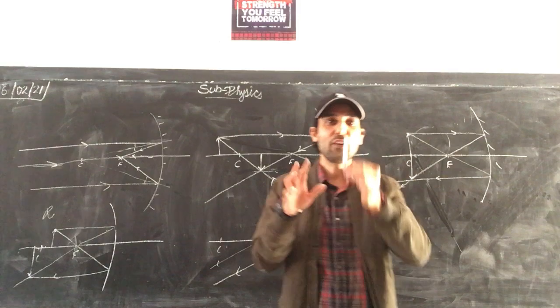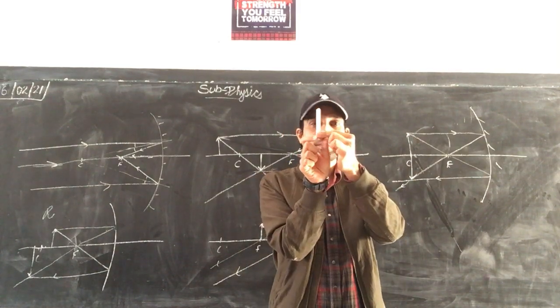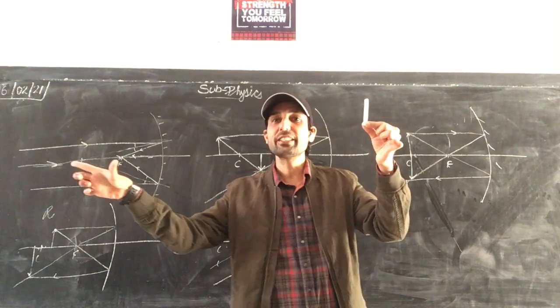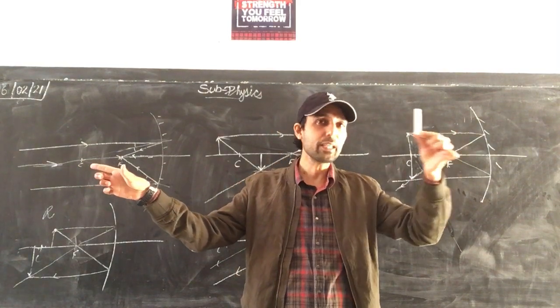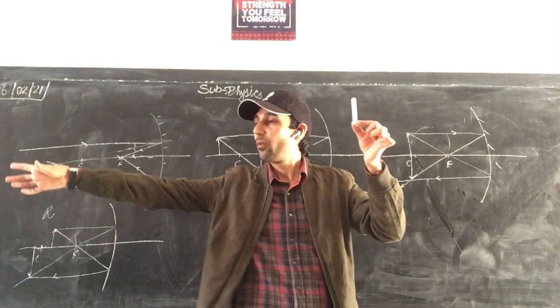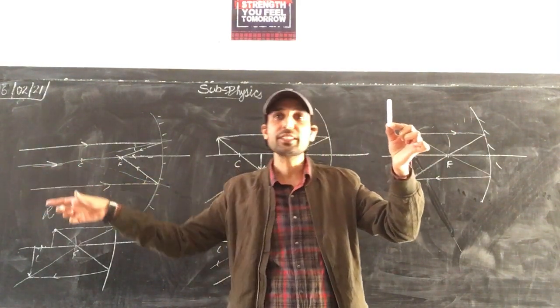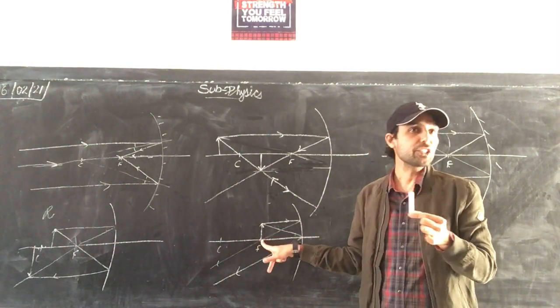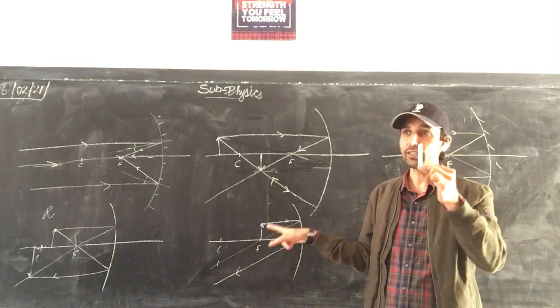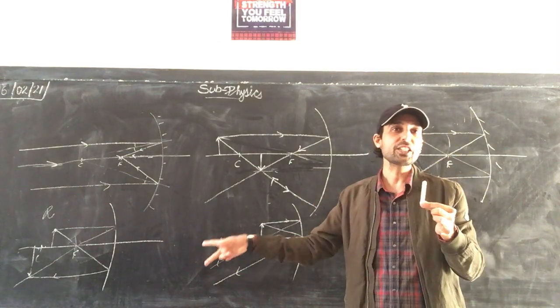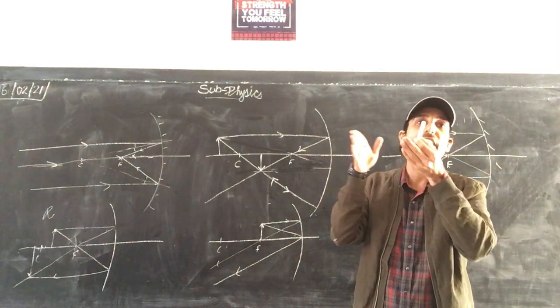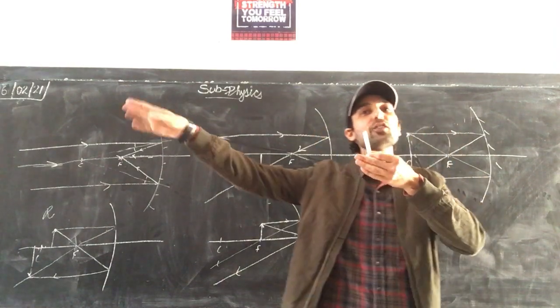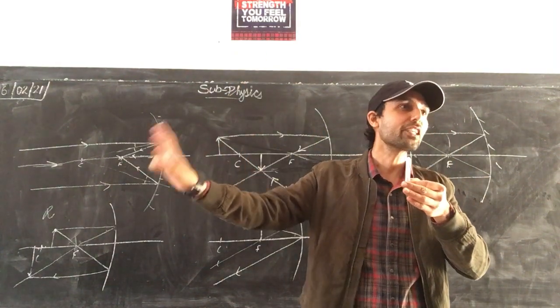See here, for example, some distance away from the center of curvature. Then again some distance, slight bit more far away. So as the object reaches focus, these rays after reflection are parallel to each other. That means they are never going to meet. So we say image is formed at infinity.